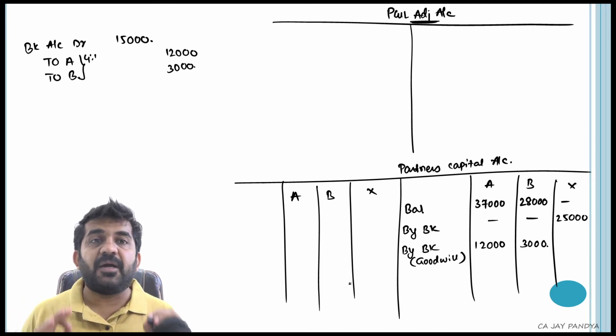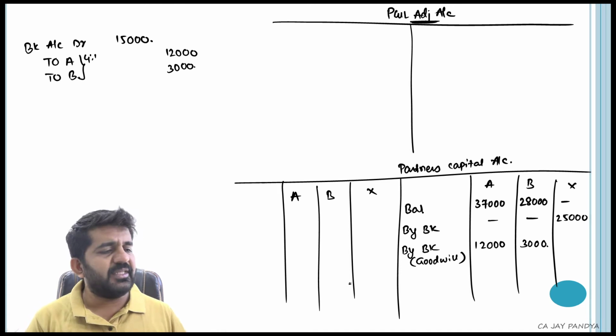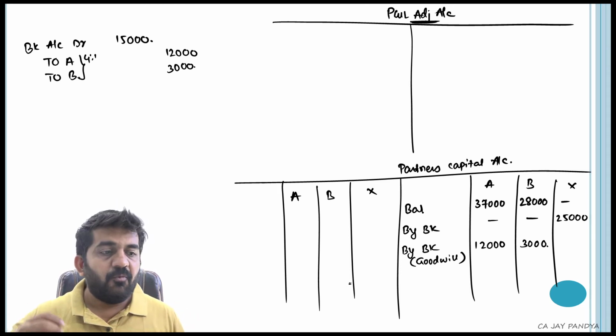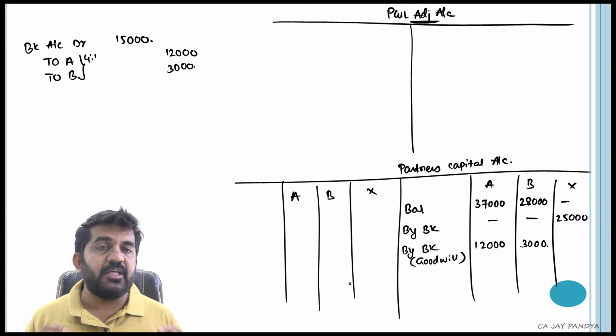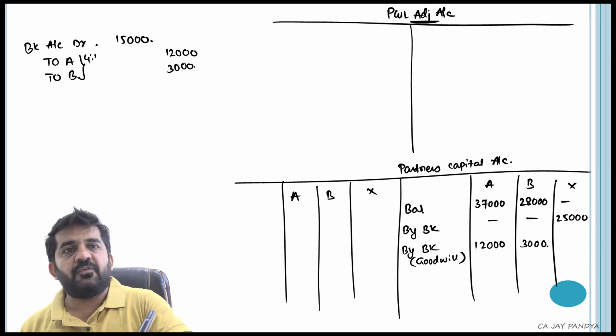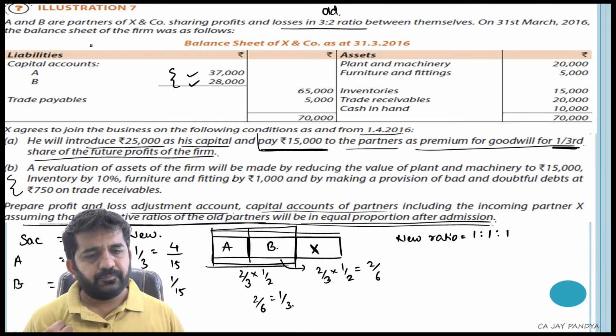I am assuming partners are not withdrawing this money. They are keeping it into the business, but their account is credited, so sacrificing partners are happy. Why X account is not debited? We are assuming that he is bringing in this 15,000 rupees as cash. So instead of debiting him, we are debiting bank account. Next.